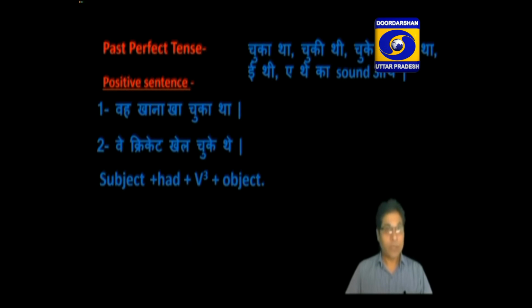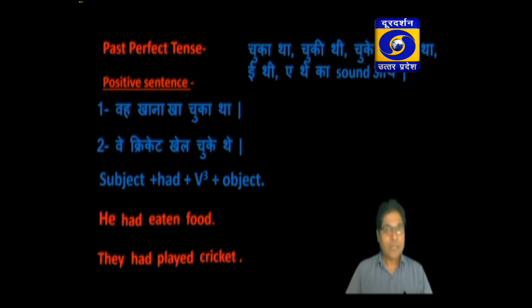Let us try to translate. वो खाना खा चुका था. It means he had eaten food. Come to the second sentence. वे क्रिकेट खेल चुके थे. They had played cricket.